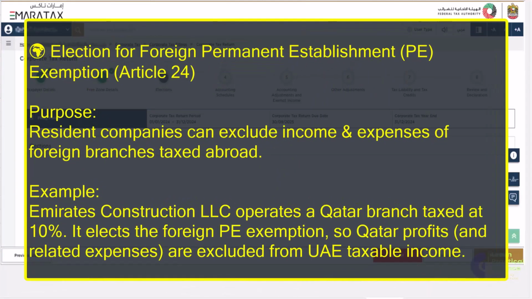The fourth is election for foreign permanent establishment exemption under Article 24. Purpose: resident companies can exclude income and expenses of foreign branches taxed abroad. Example: Emirates Construction LLC operates a Qatar branch taxed at 10%. It elects the foreign PE exemption, so Qatar profit and related expenses are excluded from UAE taxable income.